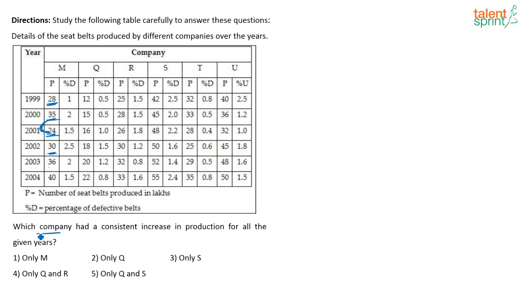Now I have to find out the company which has consistent increase in production. Look here, 12, 15, 16, 18, 20, 22. So consistent increase in production. Q has consistent increase in production. Then look at R, 25, 28, 26, reduction in production. So this is not your answer. Look at S, 42, 45, 48, 50, 52, 55. Yes, continuous increase in production. So obviously your answer based on the options is going to be only Q and S. Option 5 is your answer. Q and S, option 5.